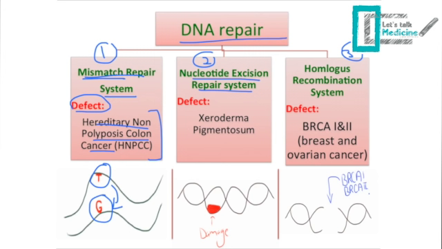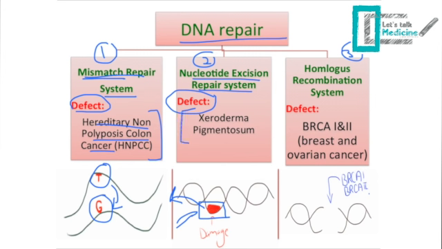The second type of system is known as the nucleotide excision repair system, and this is used when you have a defect in the sequence of a nucleotide. So the whole sequence of a nucleotide is defective, so you have to take this out and repair it. And if there is any defect in this system, this will give us a condition known as xeroderma pigmentosa.